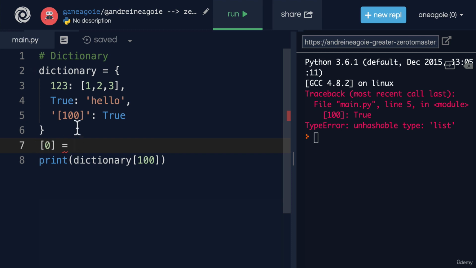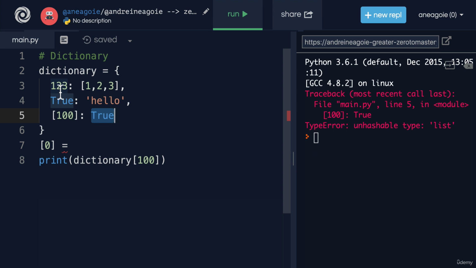So because of that, a dictionary says, hey, my keys, because I'm storing them in memory and I don't want to lose them, have to be something that isn't going to change on me. Maybe a programmer comes in and by mistake changes this array of 100 to have an index of something else. Well, a dictionary doesn't want that because it doesn't want to lose this value. So a dictionary key always has to be immutable.